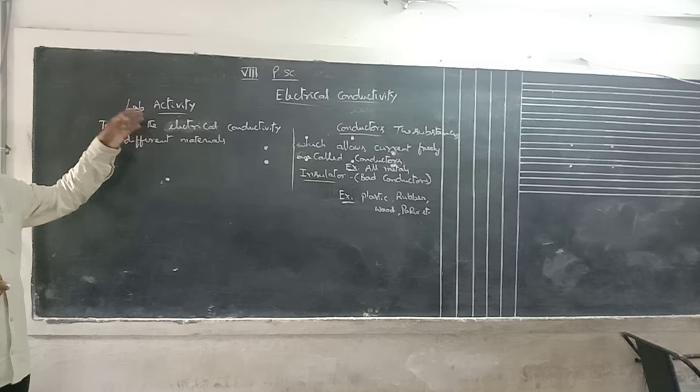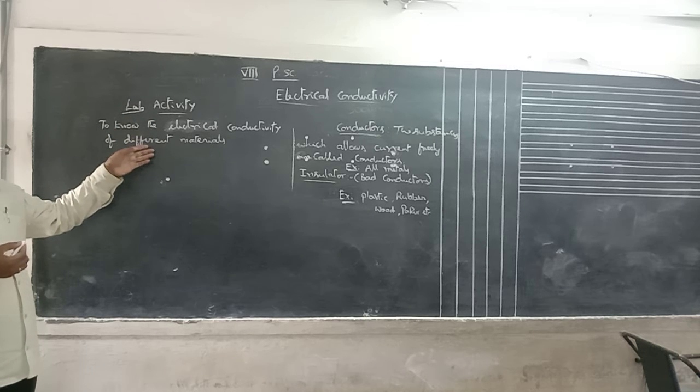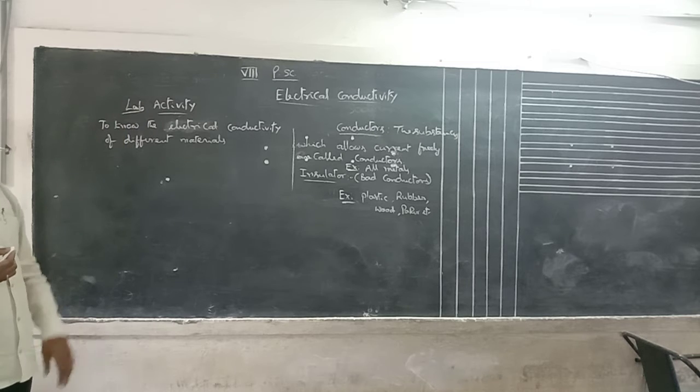We take different types of materials and check whether these materials allow the current freely or not. For that, we conduct a small experiment.